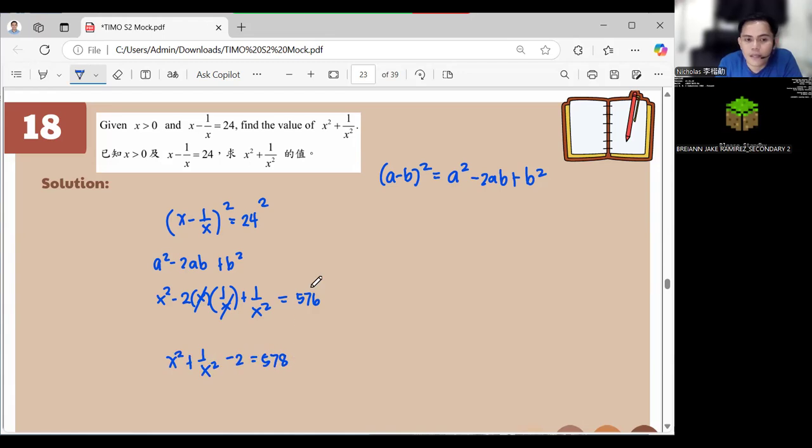And we have x squared plus 1 over x squared is equal to 578. Why? Not 576, the answer. Then this one here, plus 2. That's why 578. And that is our final answer. Okay? So as easy as that, right?